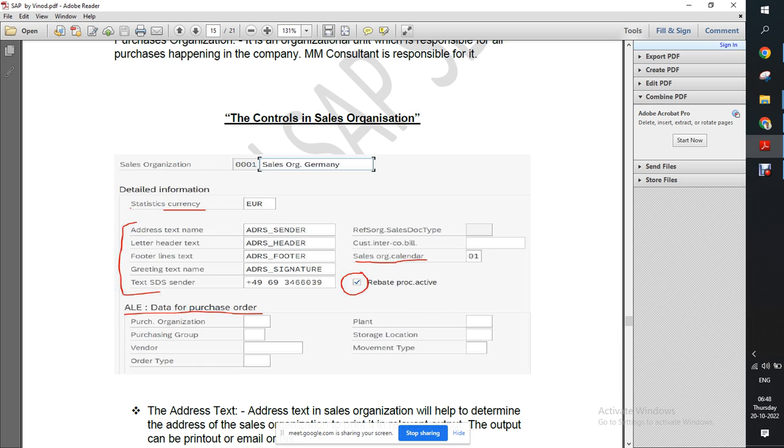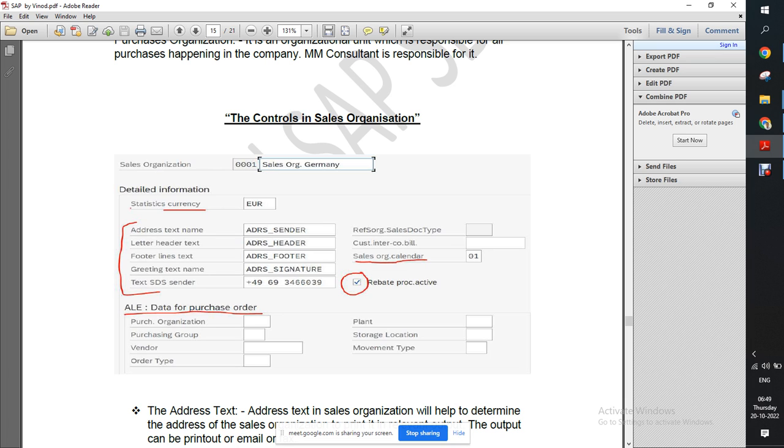The main thing is this checkbox, rebate procedure activation. So whether your sales organization is going to follow the rebate process or not. Rebate and discount are two different things, correct? Rebate means how rebate activity? No, first, rebate and discount are two different things.